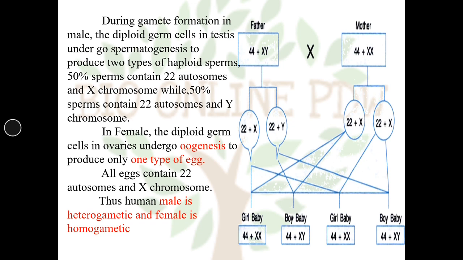Again, when the sperm containing 22 plus X chromosome fuses with another ovum, 22 plus X, again it produces a girl baby having genotype 44 plus XX. And the gamete containing Y chromosome, when it fuses with the ovum containing X chromosome, the resulting offspring is a boy baby having 44 plus XY genotype.